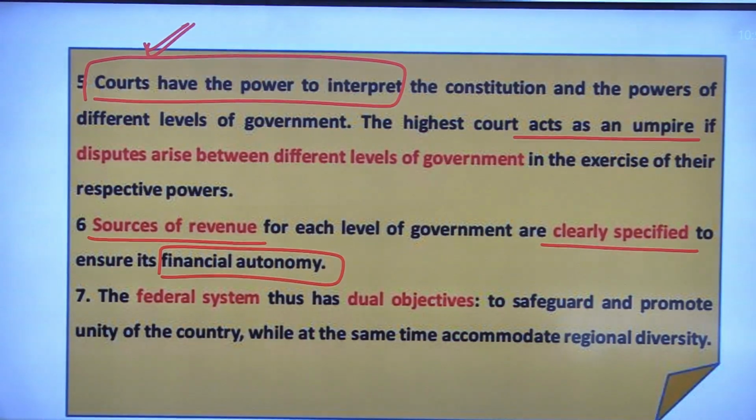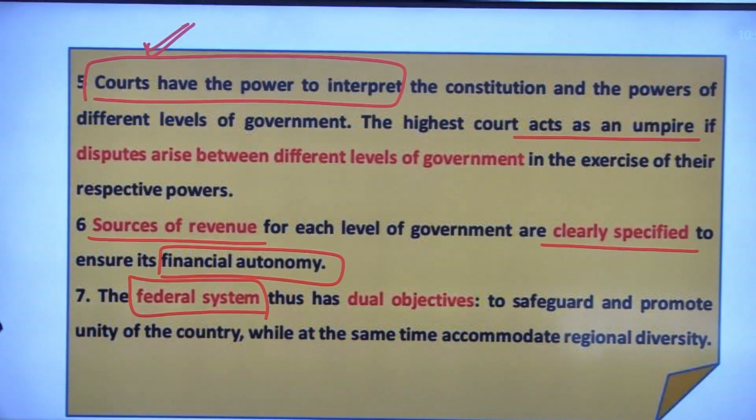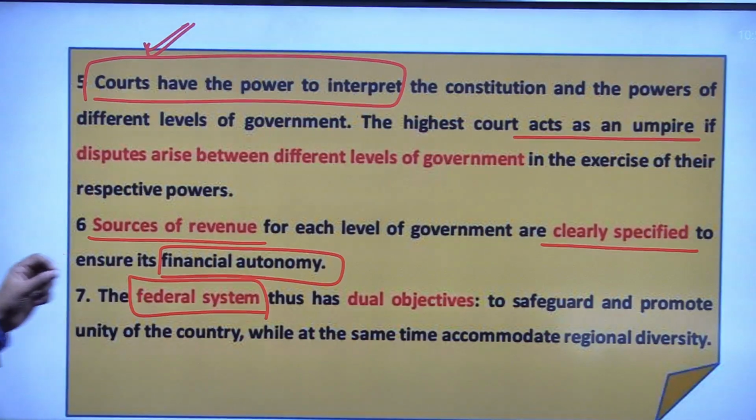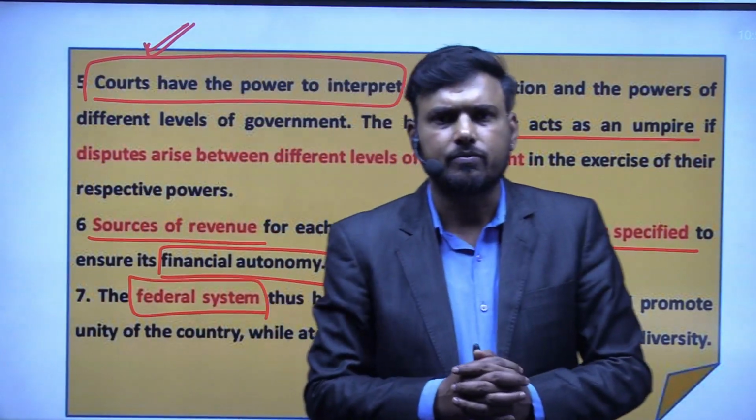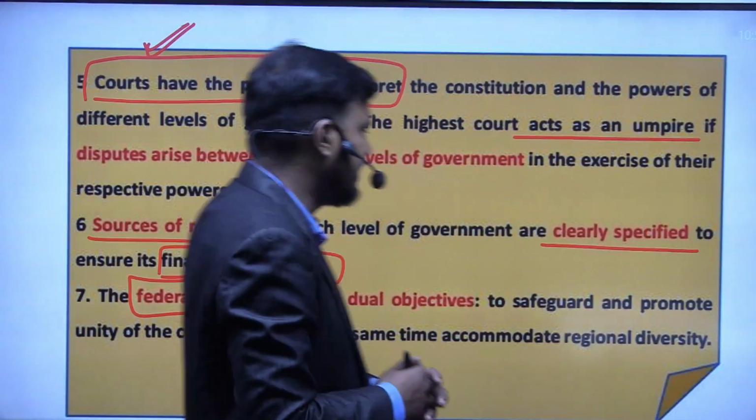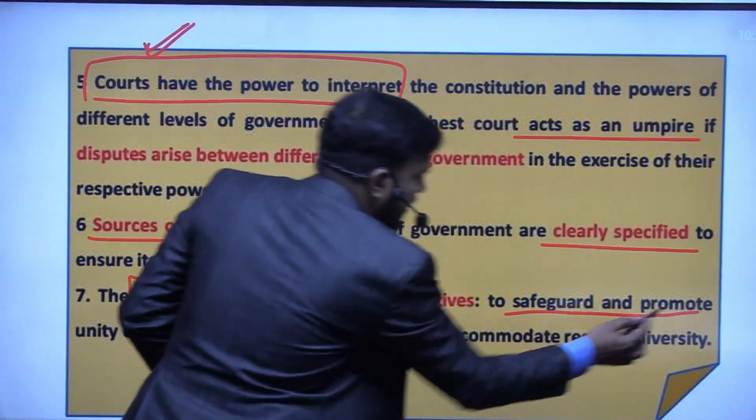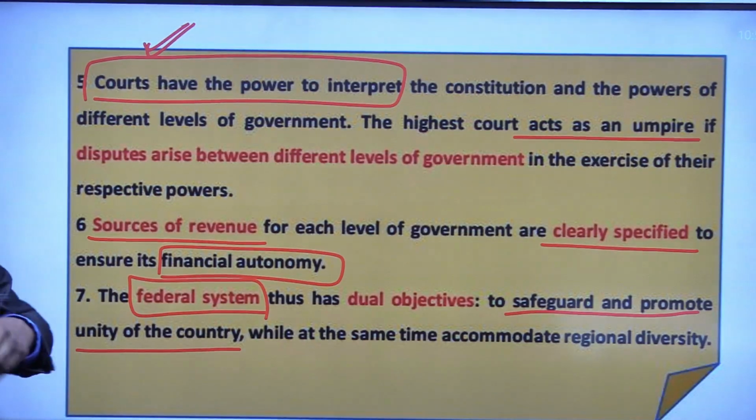The next point is that the federal system has a dual objective. That means this governance model has two inbuilt objectives. The first objective is to safeguard and protect the unity of the country. Once you are united and all your resources are there, you can very efficiently maintain your unity. That means the unity of the country can be safeguarded in a better manner.